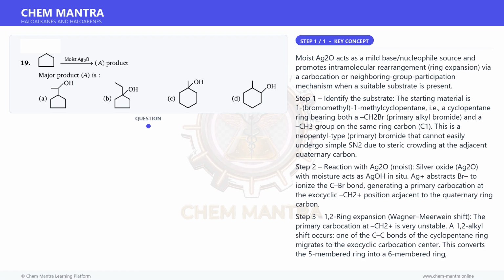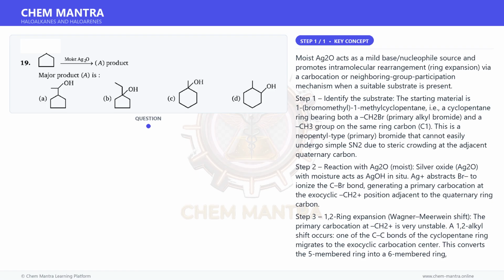Step 2. Reaction with Ag2O. Moist silver oxide, Ag2O, acts as AgOH in water. Ag+ abstracts Br- to ionize the C-Br bond, generating a primary carbocation at the exocyclic CH2+ position adjacent to the quaternary ring carbon.